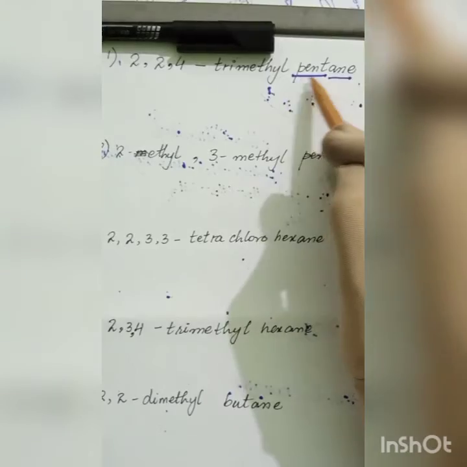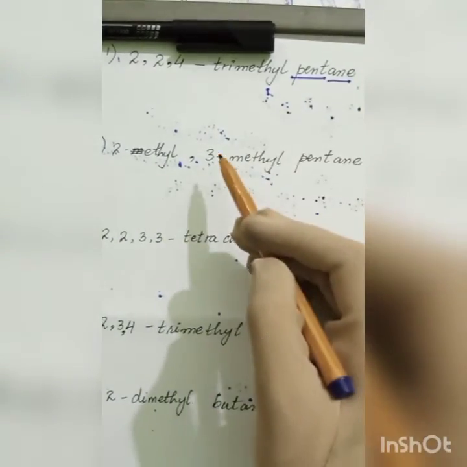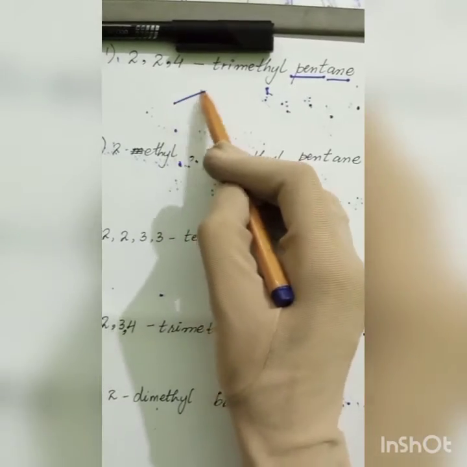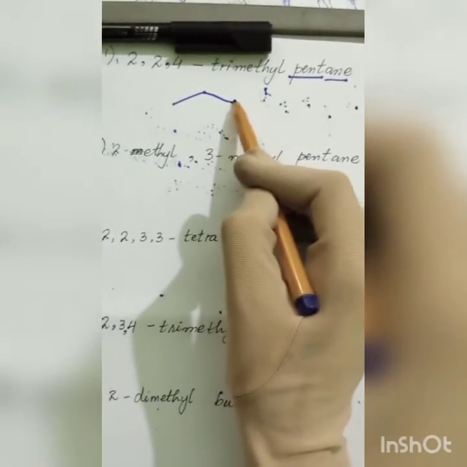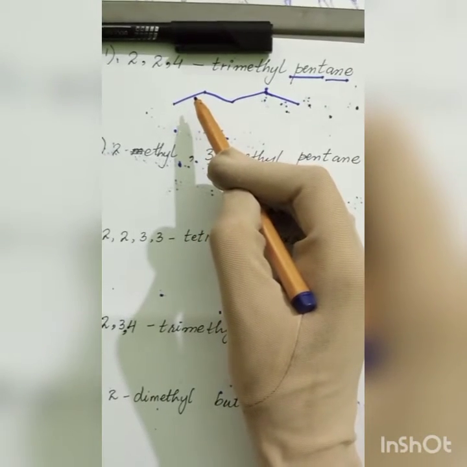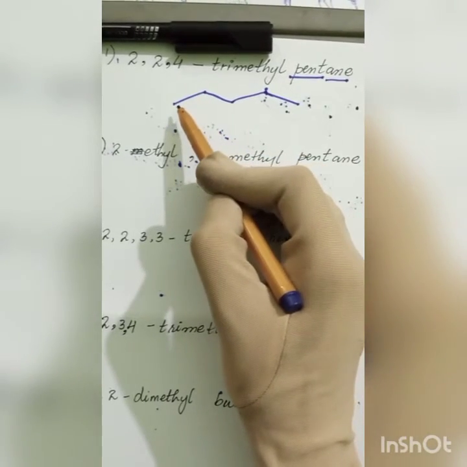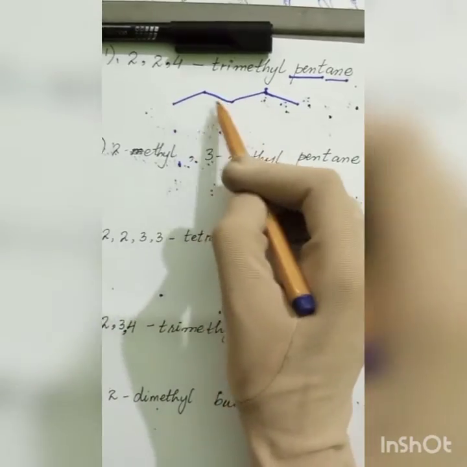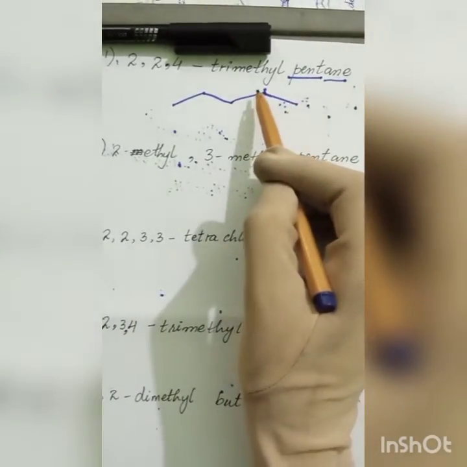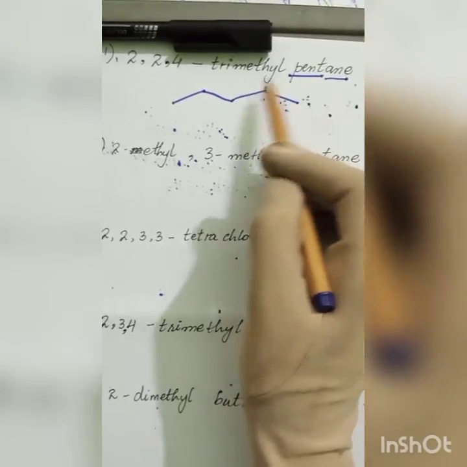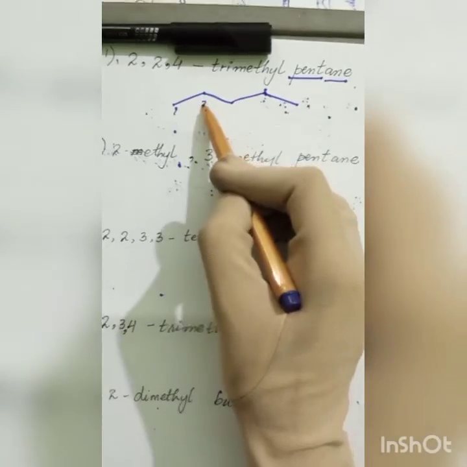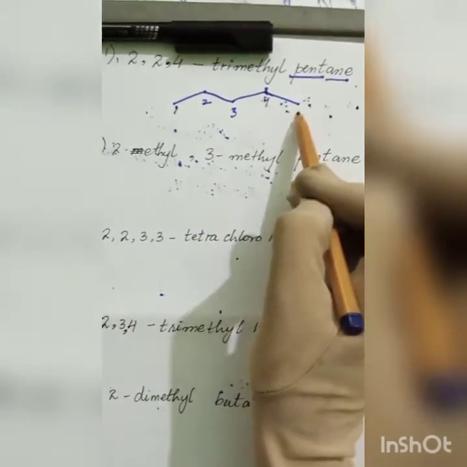When you see pent, you will draw 5 carbon atoms, which is 1, 2, 3, 4 and 5. Okay, there are 5 carbon atoms here. So now I can number this too. First of all, you draw the carbon skeleton on the basis of the last name. Then you start numbering from any one position, 1, 2, 3, 4 and 5.